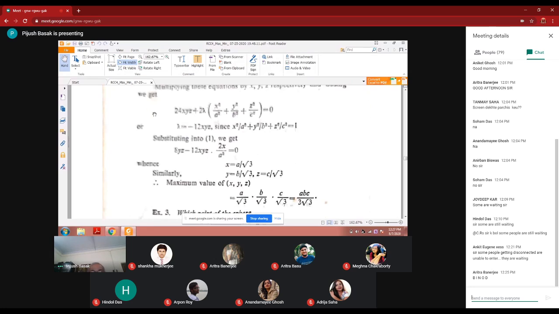So the volume is found to be the maximum value of this. This is the maximum volume: a into b into c divided by 3 root 3.